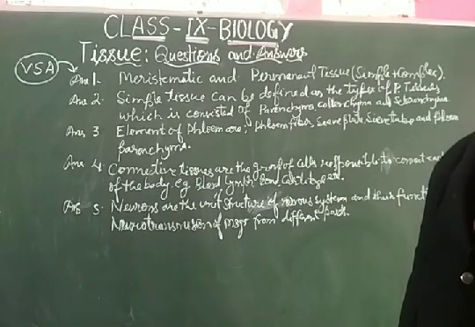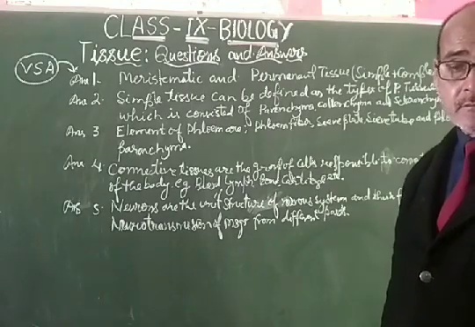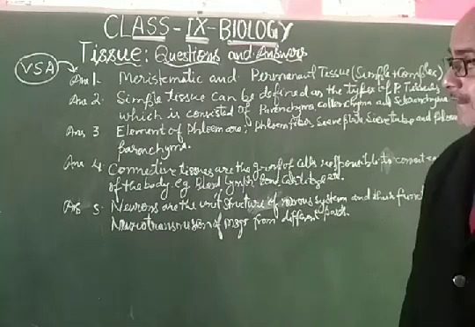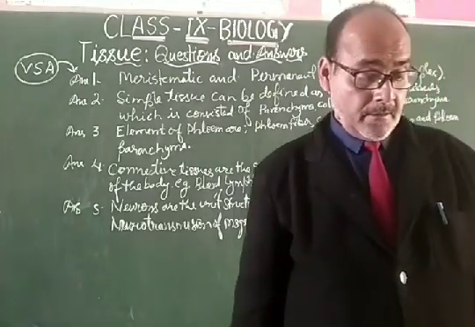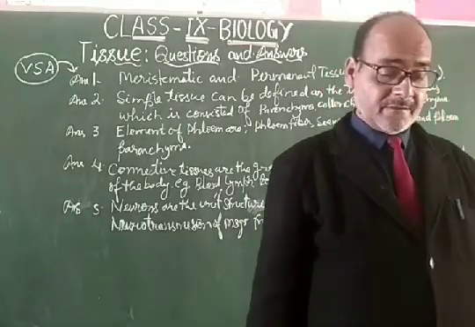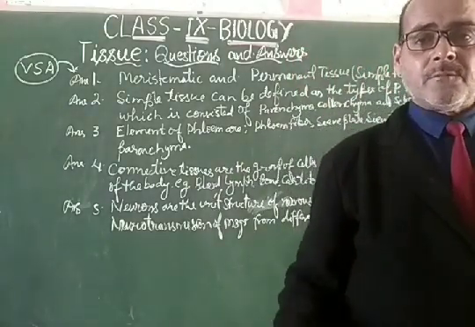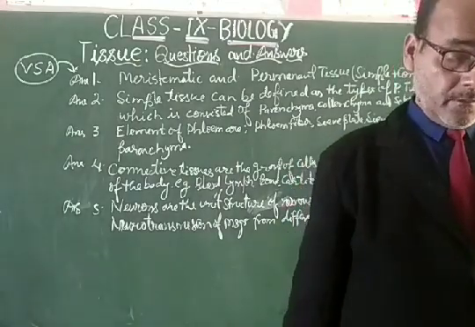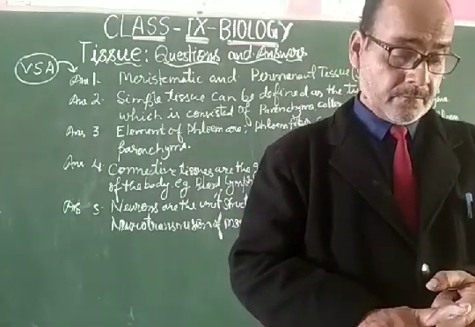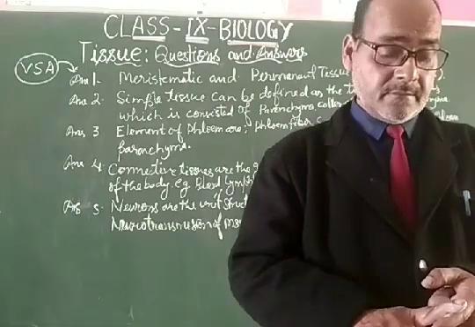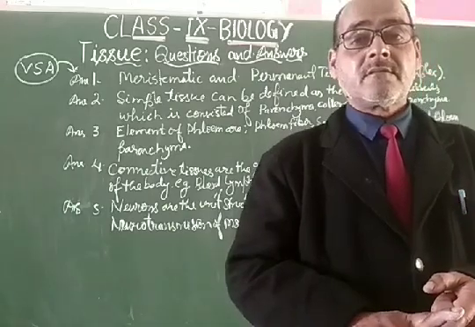My dear students, come to the next segment, and that is short answer questions. The question is, give 2 points of difference between striated and non-striated muscular tissue. My dear student, while replying to this question, remember one thing, that striated muscles are called voluntary muscles, while non-striated muscles are called involuntary muscles.